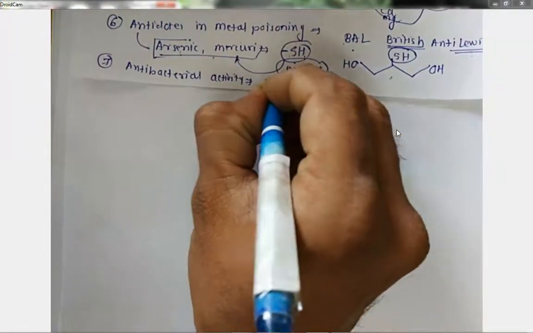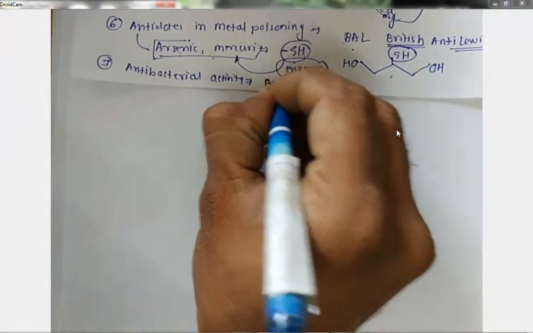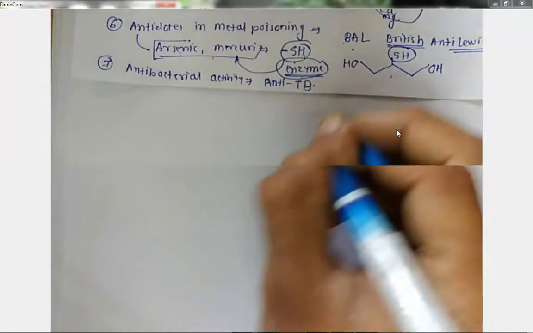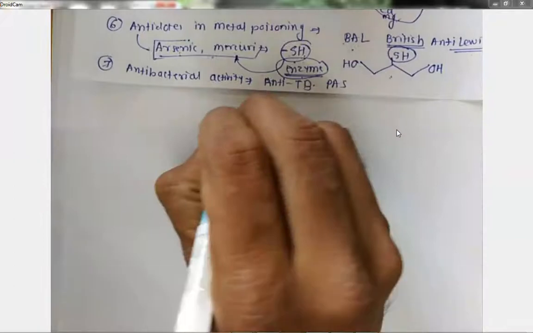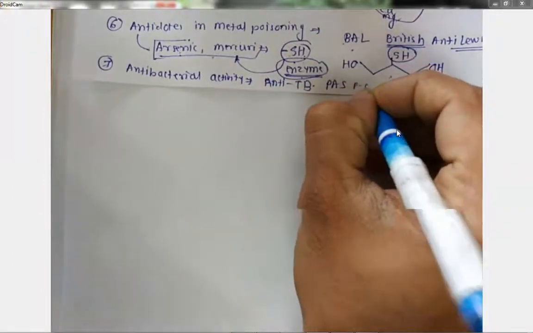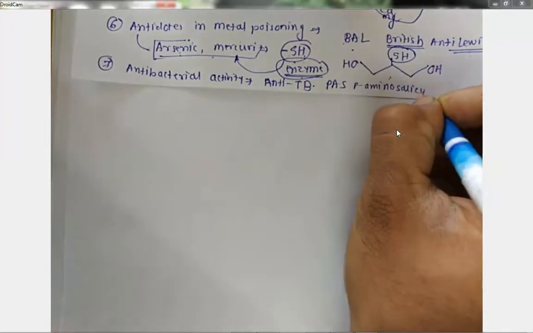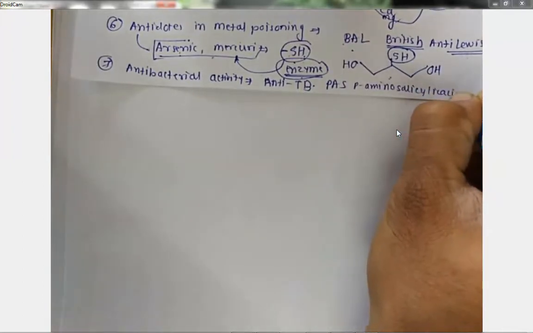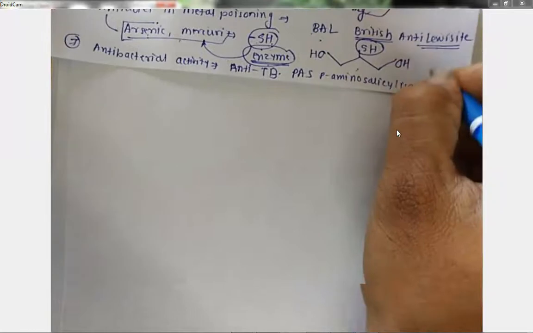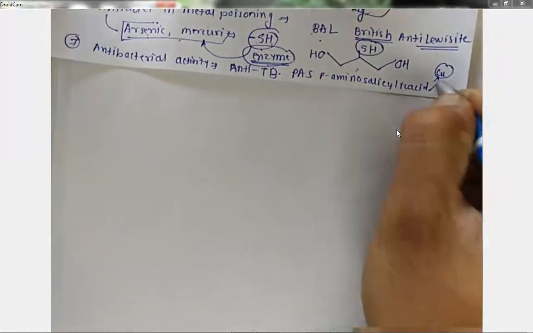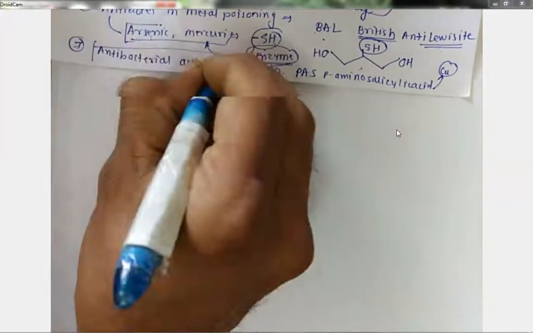So this is to be considered an anti-tuberculosis drug like PAS, para-amino-salicylic acid, complexation with cupric ion, and it is called a chelate, and that can be a very good example of this.